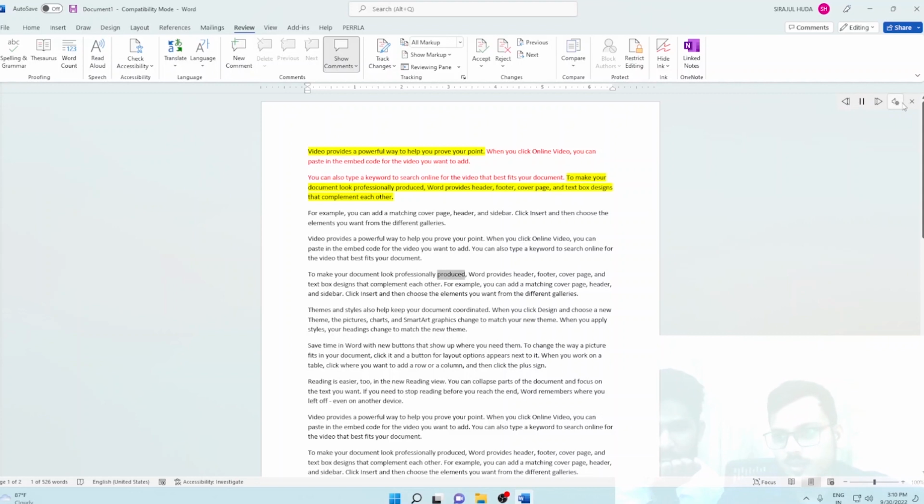To make your document look professionally produced, Word provides header, footer, cover page, and text box designs that complement each other. For example, you can add a matching cover page.